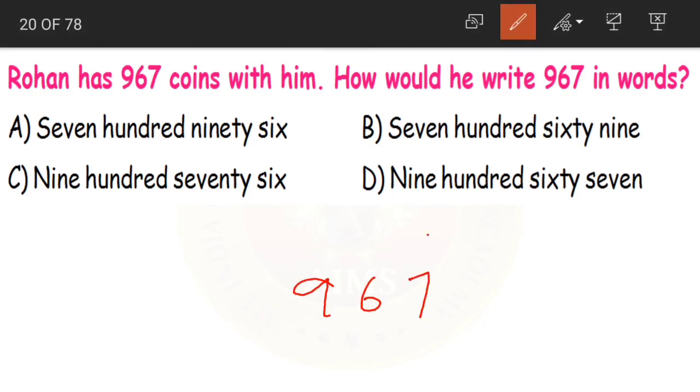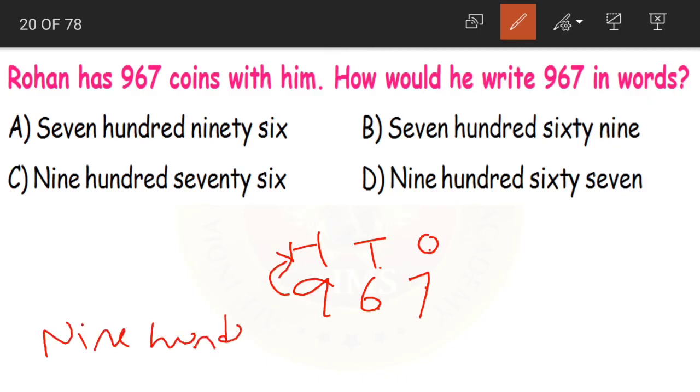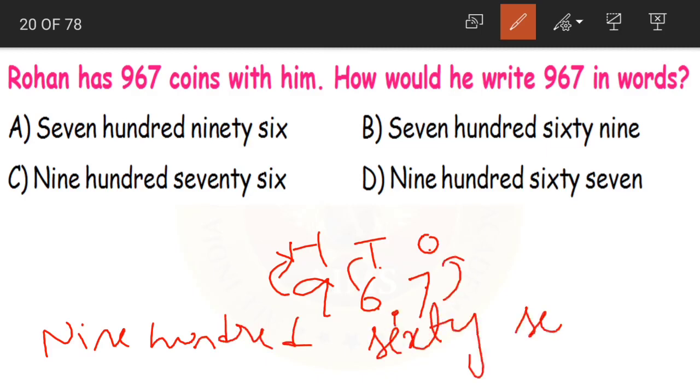967. First, I advise you to write the place values on top. 7 is in 1's place, 6 is in 10's place, and 9 is in 100's place. So how will we read it? 9 is in 100's place, so 900. 6 is in 10's place, it becomes 60. 7 in 1's place becomes 7.